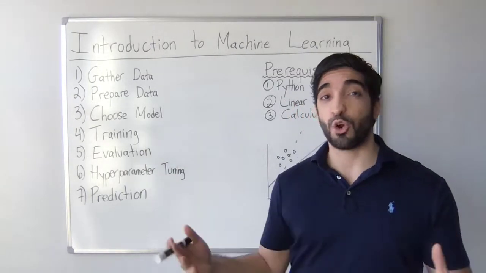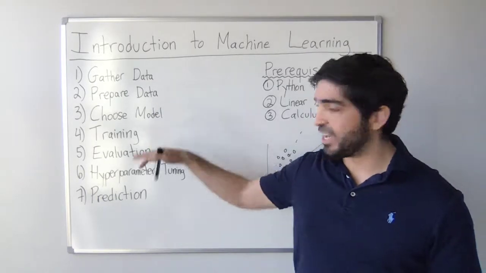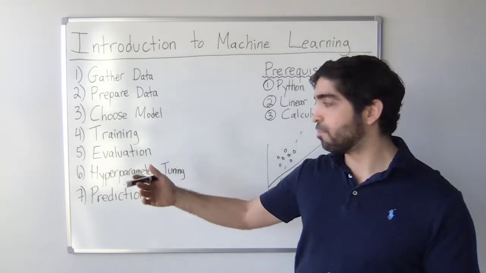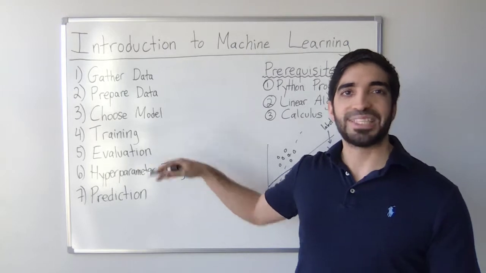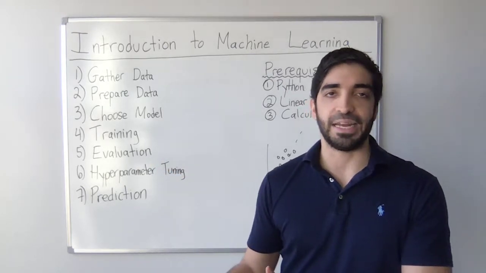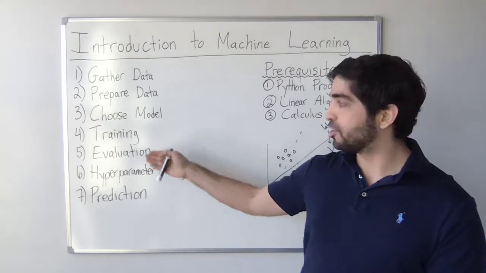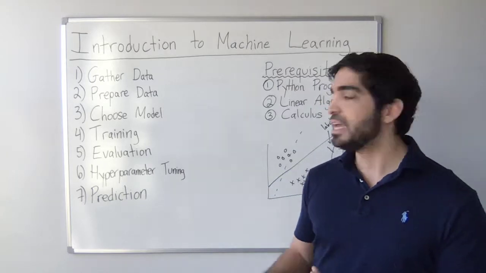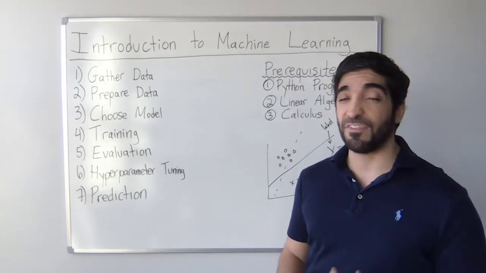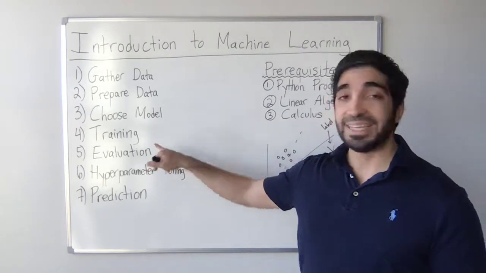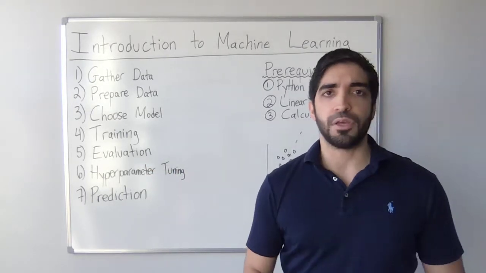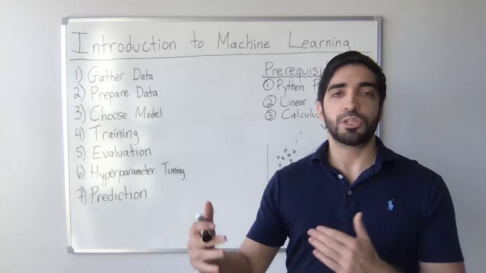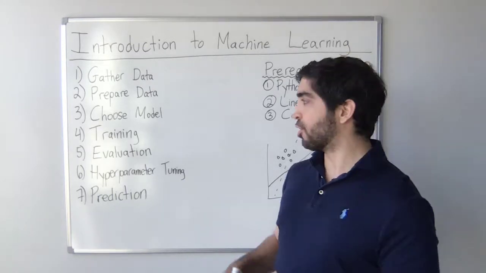So typically we will separate our data into training data and test data. The training data is typically 80% that will be used to train our model. And then for the next step, evaluation, when we test our model, we use the other 20%, the test data. And you don't want to evaluate your model on the training data because it will have memorized it and it's going to be heavily biased. So it's not going to be accurate and representative of its predictive power. Therefore, we're going to use data that is never seen before. And that's what we would want in the real world. Whenever a new email comes in that the model has never seen before, we want it to accurately classify it as spam or not spam.